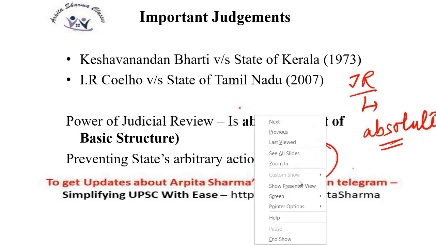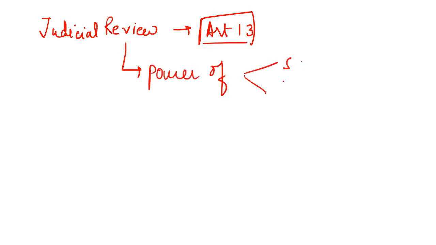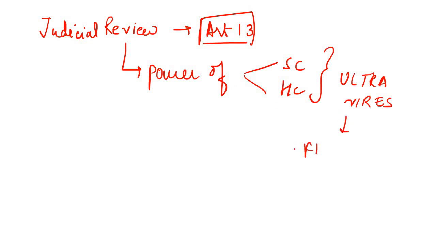Okay, so what did we do till now? Let's summarize it once again. We did judicial review. It is included in Article 13 of the Indian Constitution. It is the power of the Supreme Court and High Court to declare any law as ultra vires which violates or abridges the fundamental rights included in Part 3 of the Indian Constitution.